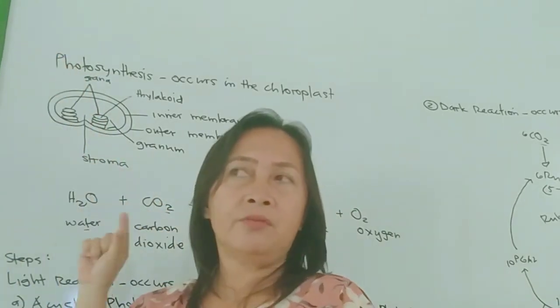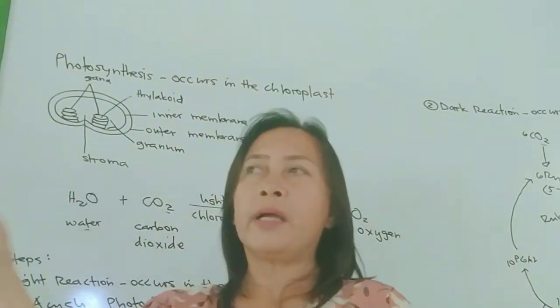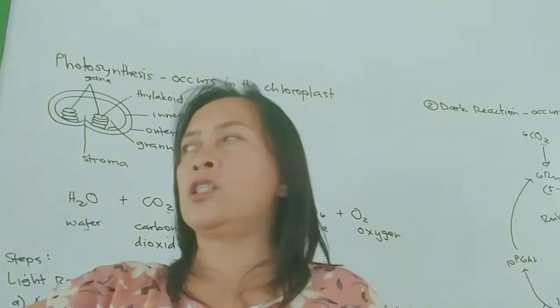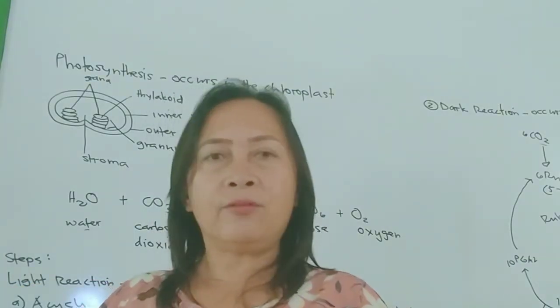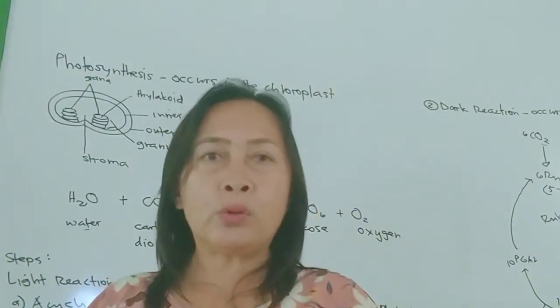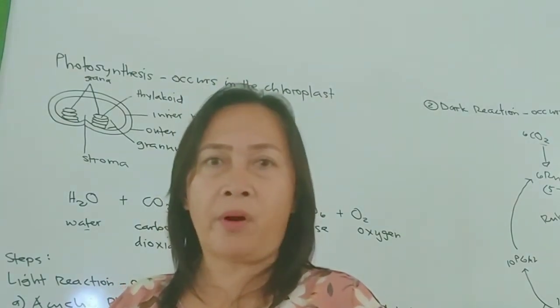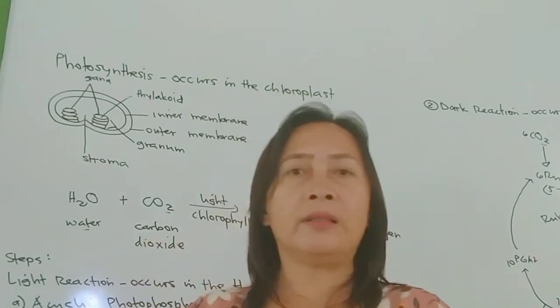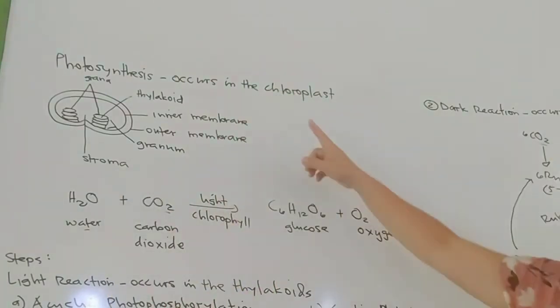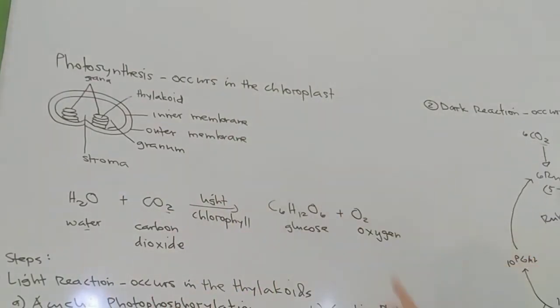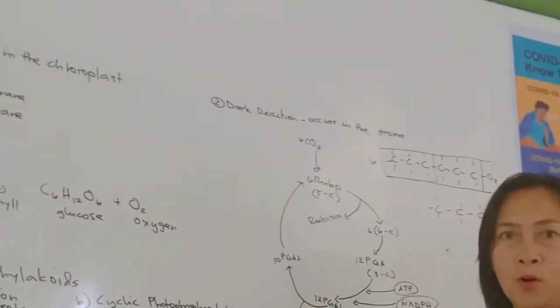That solar energy, even though you expose yourself to sunlight for the whole day, cannot be used as energy right away. That is an unusable form. It has to be converted into usable form through the process of photosynthesis in the form of glucose.